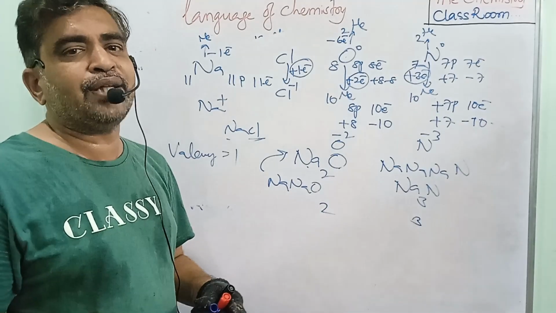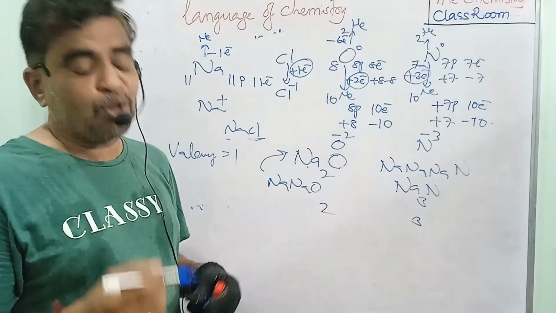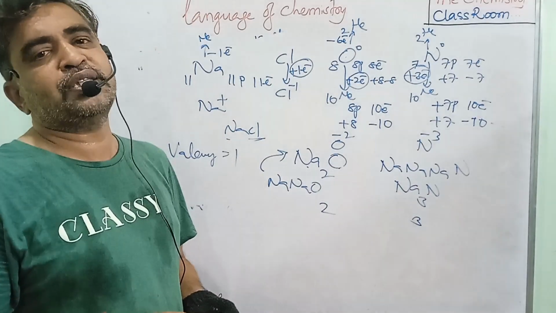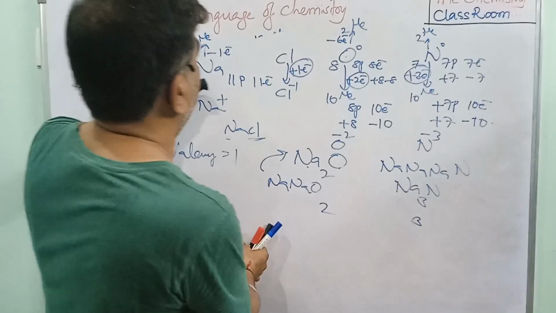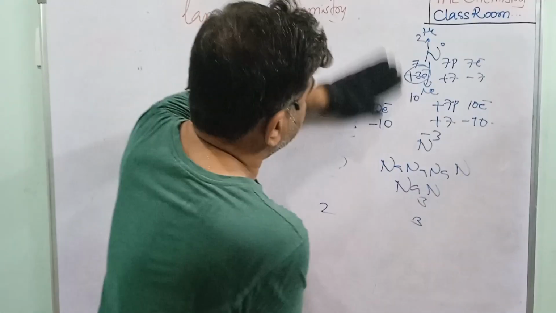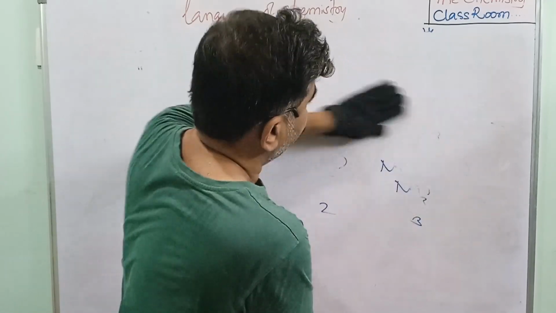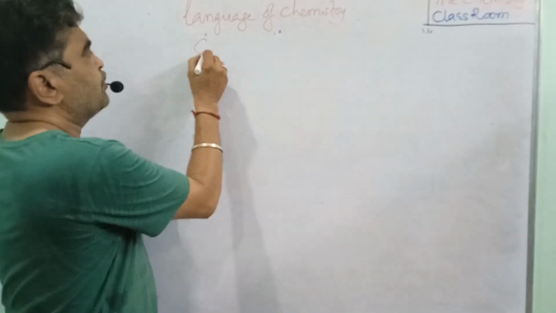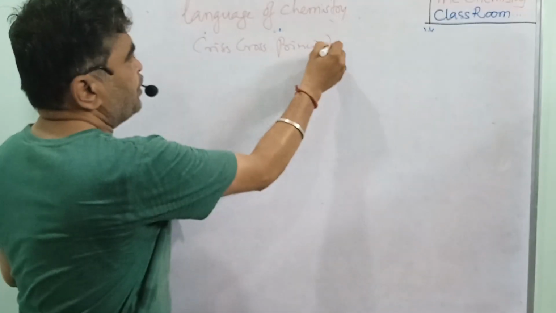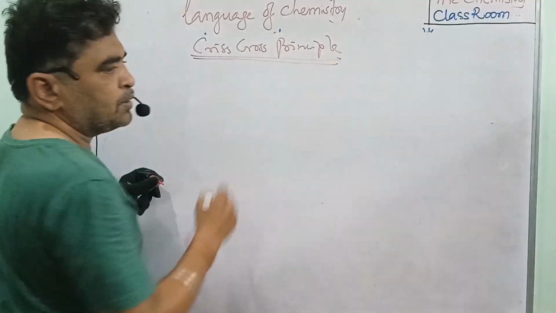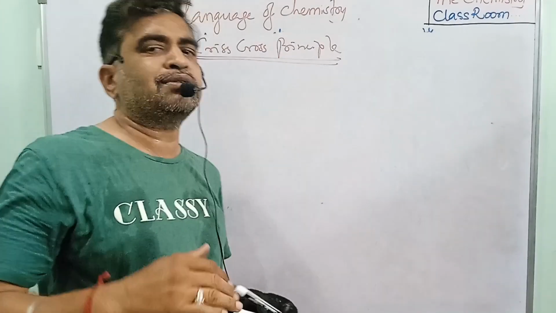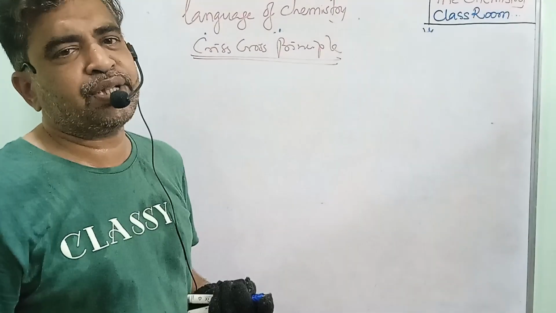When you know the valency, you can write the formula. For that formula, we have one principle. That principle is called the criss-cross principle. Now we discuss the criss-cross principle. So what is the principle? Now we see. When you know the valencies of the atoms, automatically you can write the formula. But the criss-cross principle has some limitations. What are the limitations? Now we see.